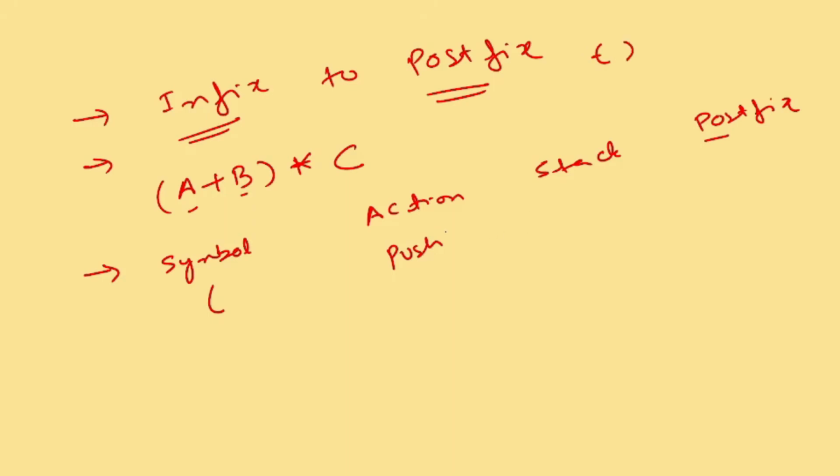Quickly, let me write this out properly, as I told you, my handwriting is not too good, so I need to mention it clearly here. What was the example? A plus B, then I'm saying star C. I'm making a table so that it will be easy for you to grasp: the symbol, then what will be in the stack, and then what will be the postfix.